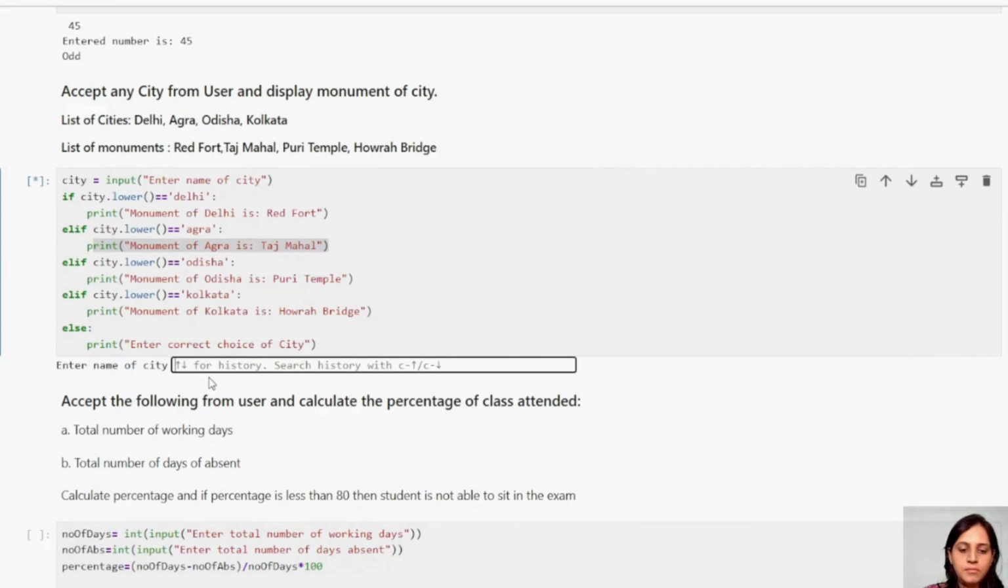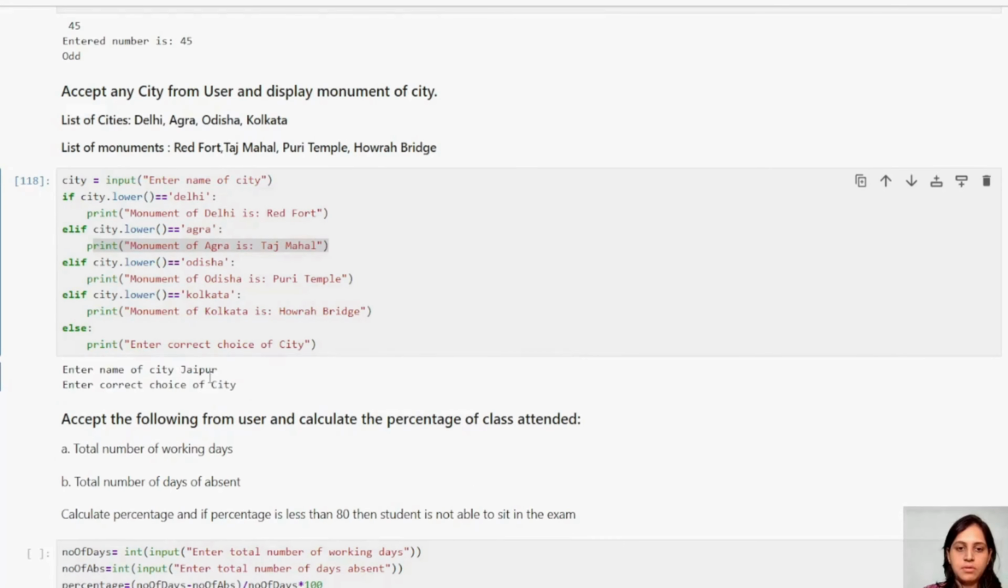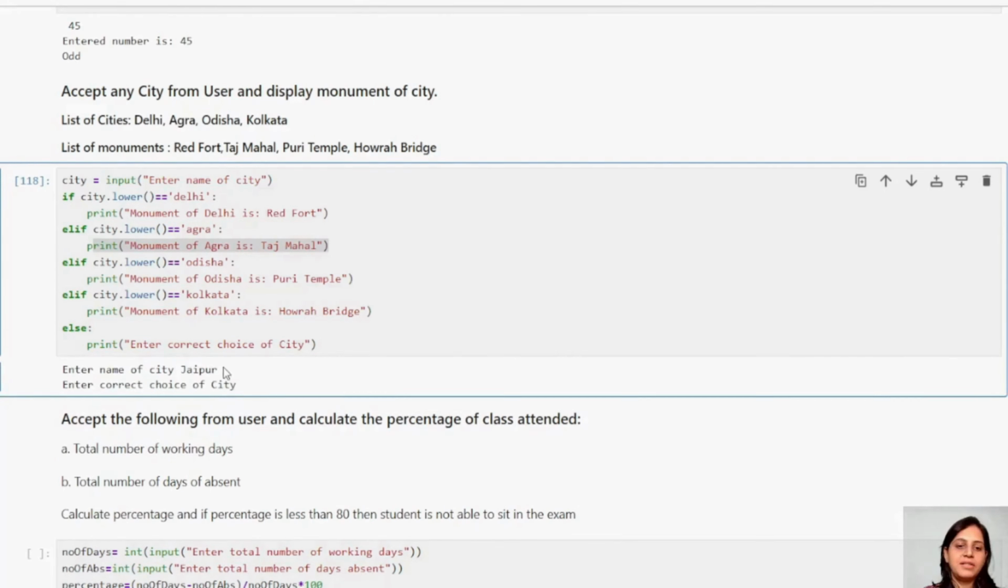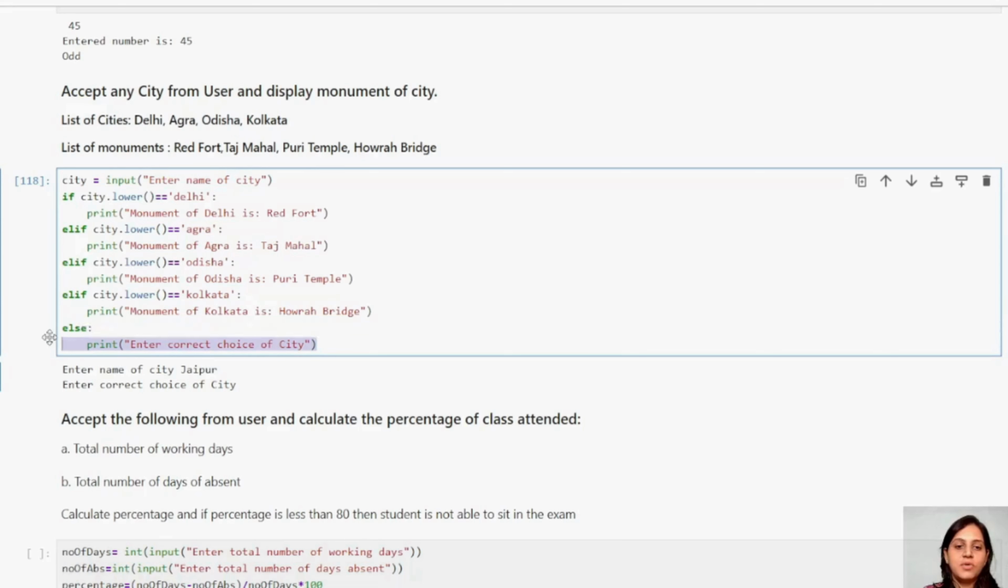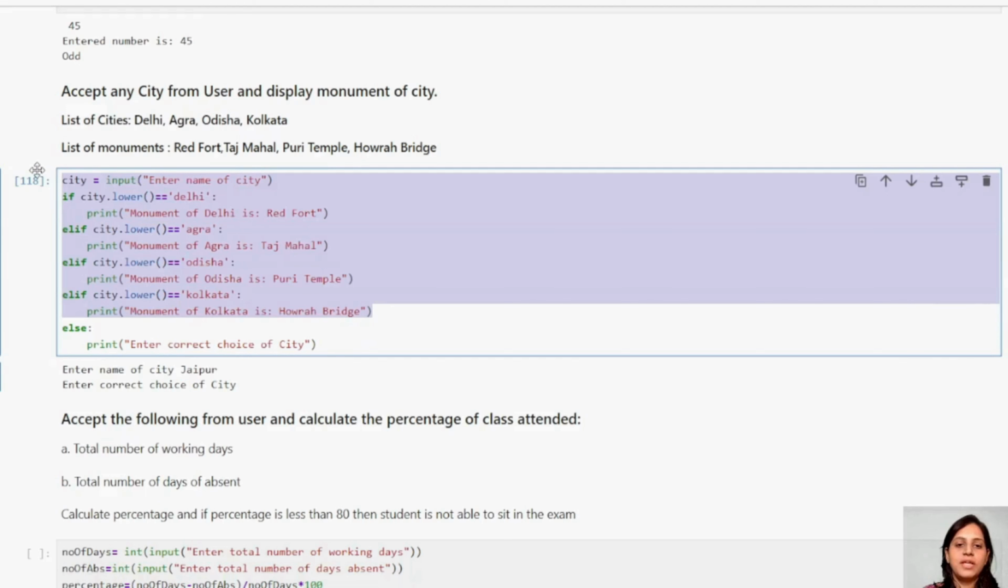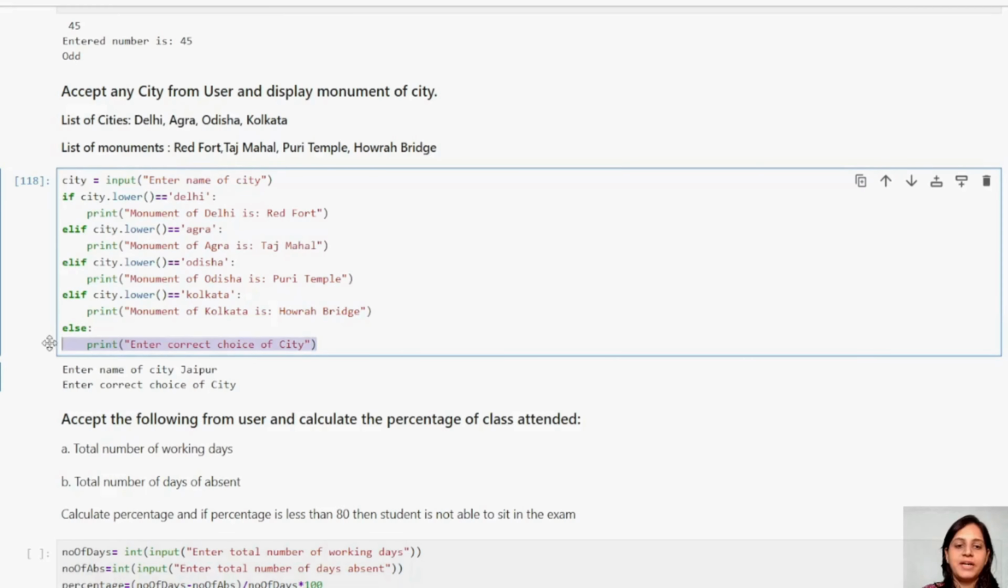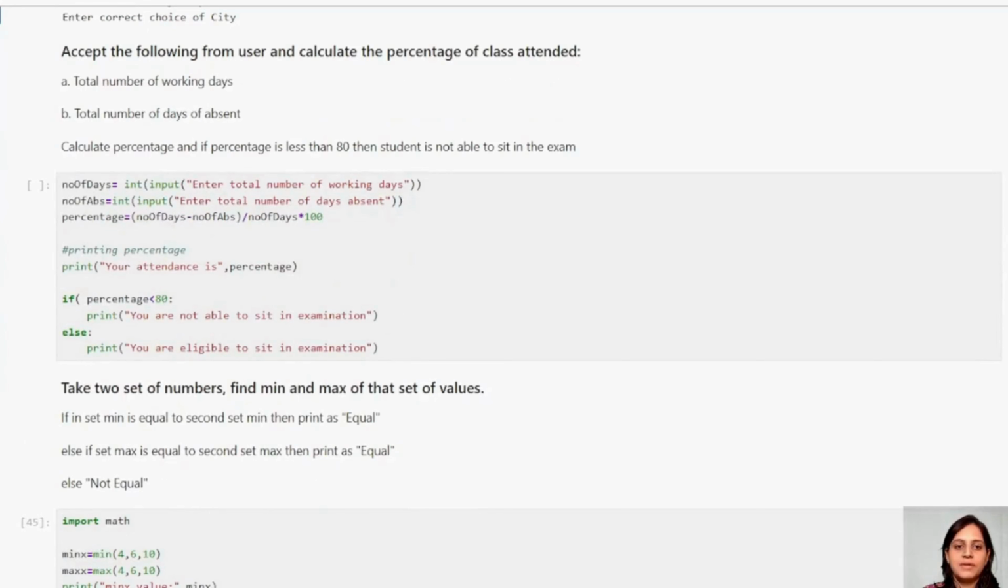Now let me take some other example. I have taken another input which is out of these conditions. Observe, it is out of these conditions, so it printed the else part. It did not print whatever is in the if conditions, because this city is not there at all in that set of if else conditions, correct? That is why it printed this part.